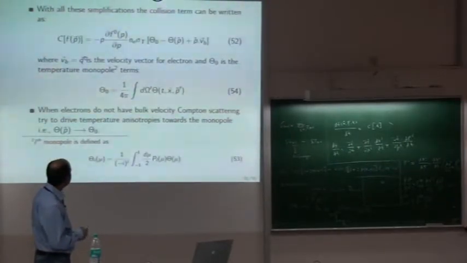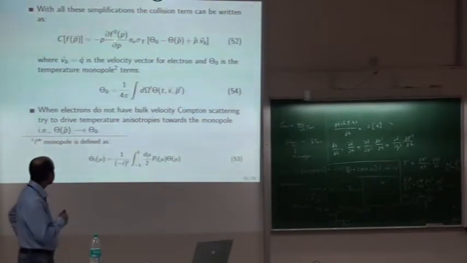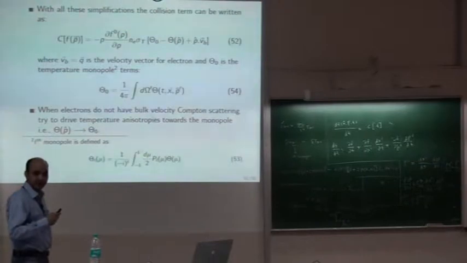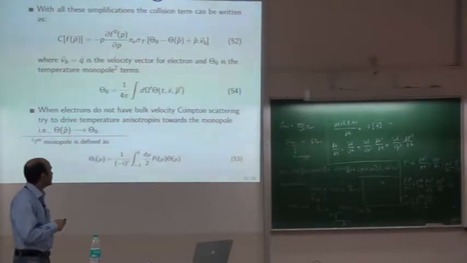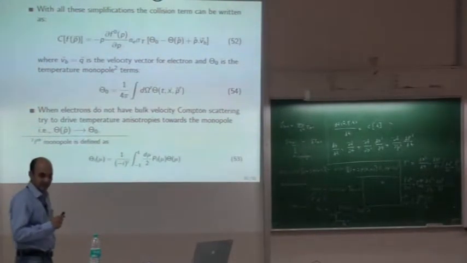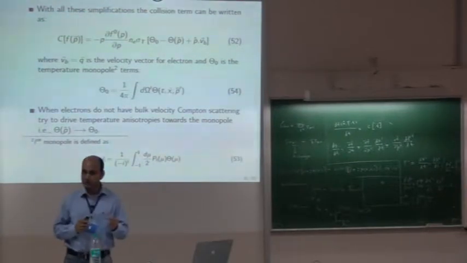Okay. So what are the various expressions? This is the differentiation with respect to P of the unperturbed distribution function. This is the cross section. This is the monopole part. This is the temperature anisotropy. And this term, what is it? P hat is the direction along which the photons are moving. This v is the velocity of electrons.